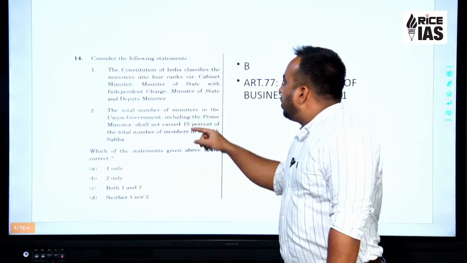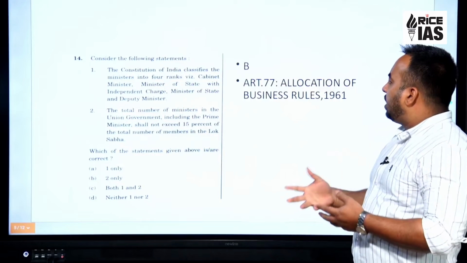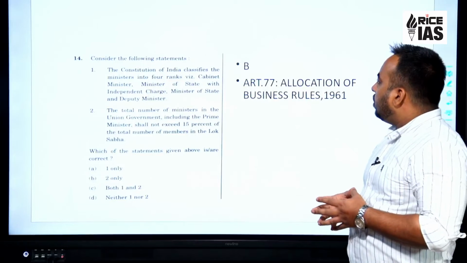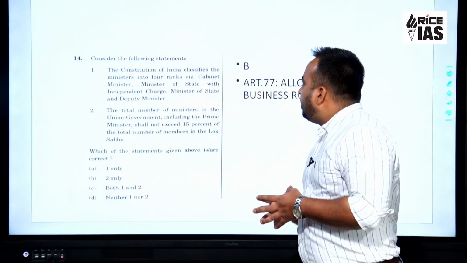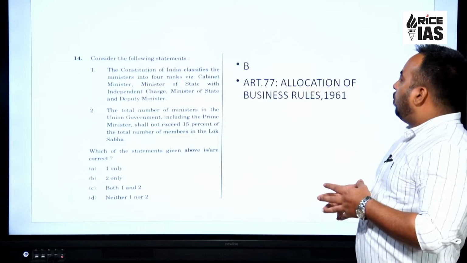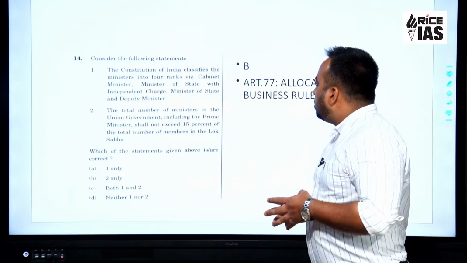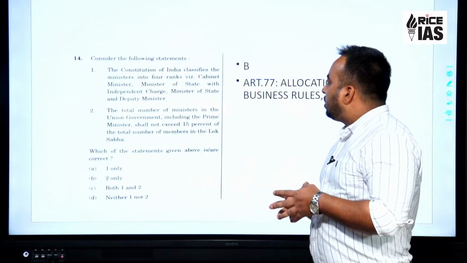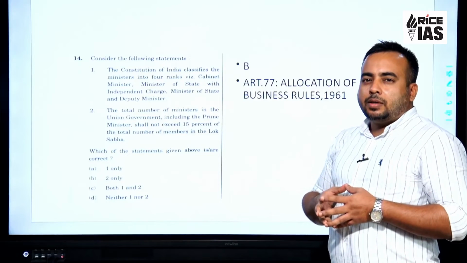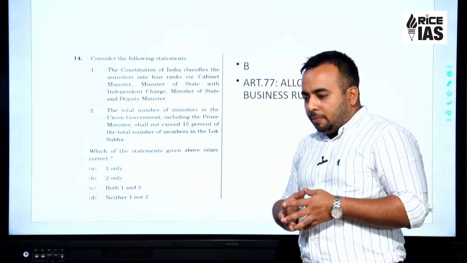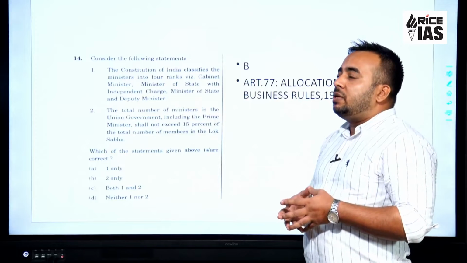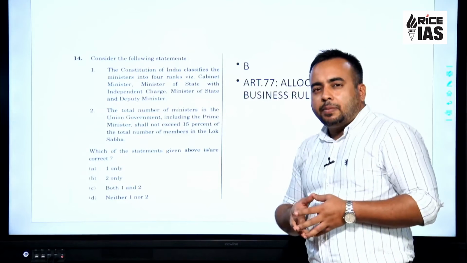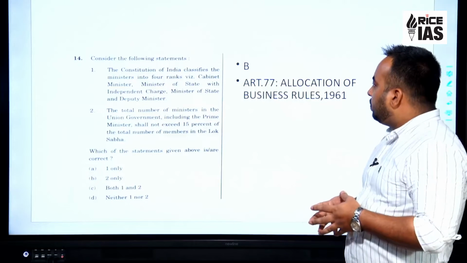Moving forward, looking at question number 14, which is the next question in the series. Let's read out the statement. Statement 1. The Constitution of India classifies the ministers into 4 ranks, namely Cabinet Minister, Minister of State with independent charge, Minister of State and Deputy Minister. The fact is, the Constitution of India did not even use the term cabinet originally, and the Constitution of India does not classify the ranks of ministers.